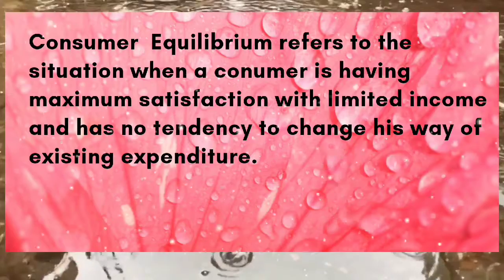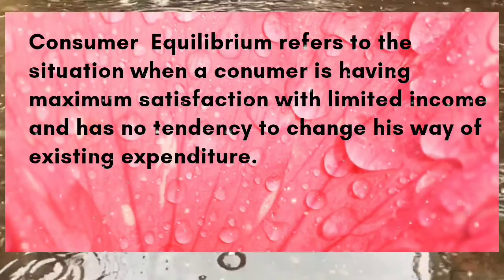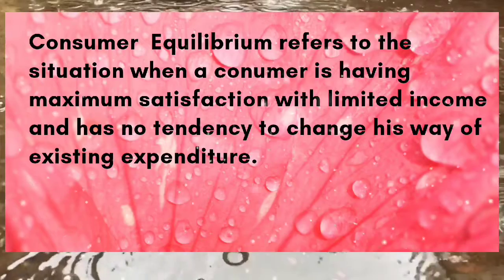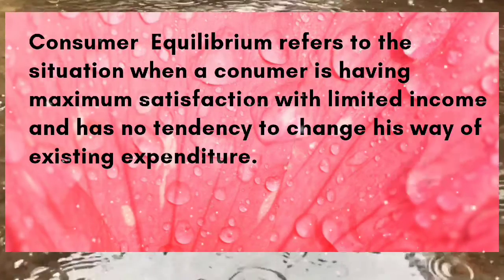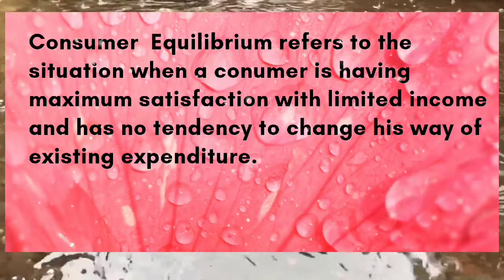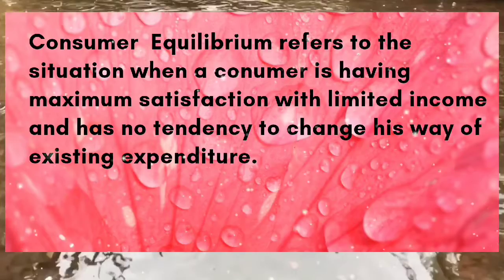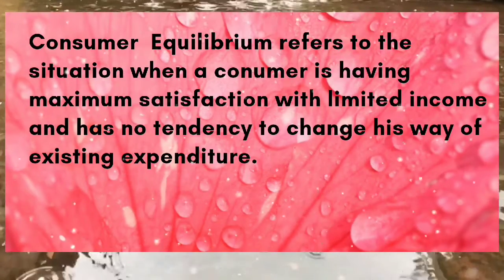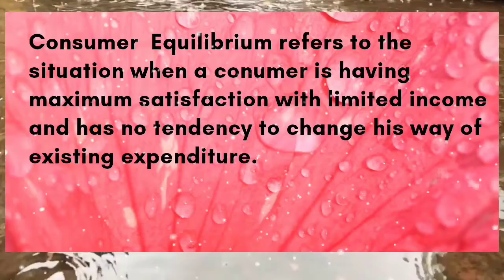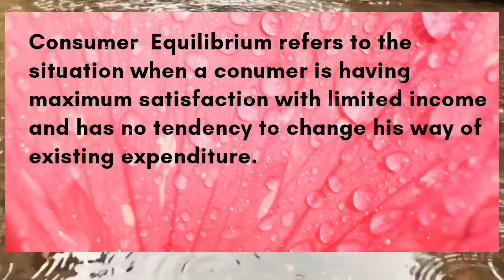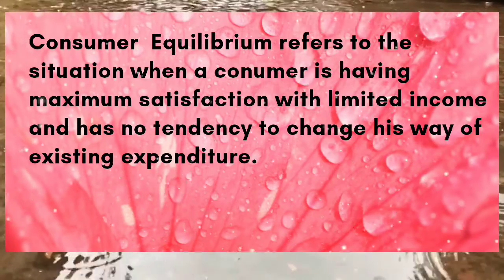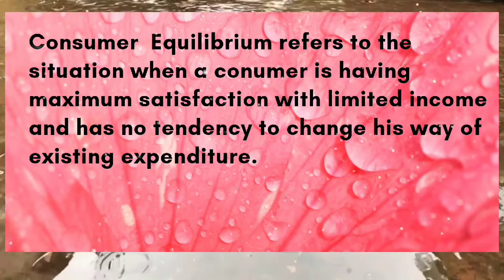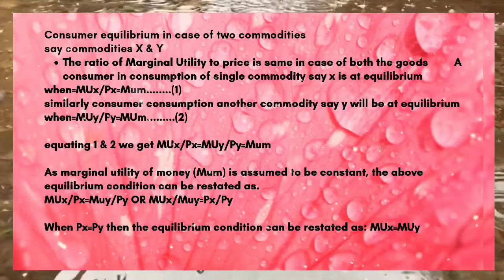When the price of product X is equal to the price of product Y, then MUX equals MUY, means the marginal utility of product X is equal to the marginal utility of product Y, because when the price of product X and price of product Y are equal, then both marginal utilities are equal.